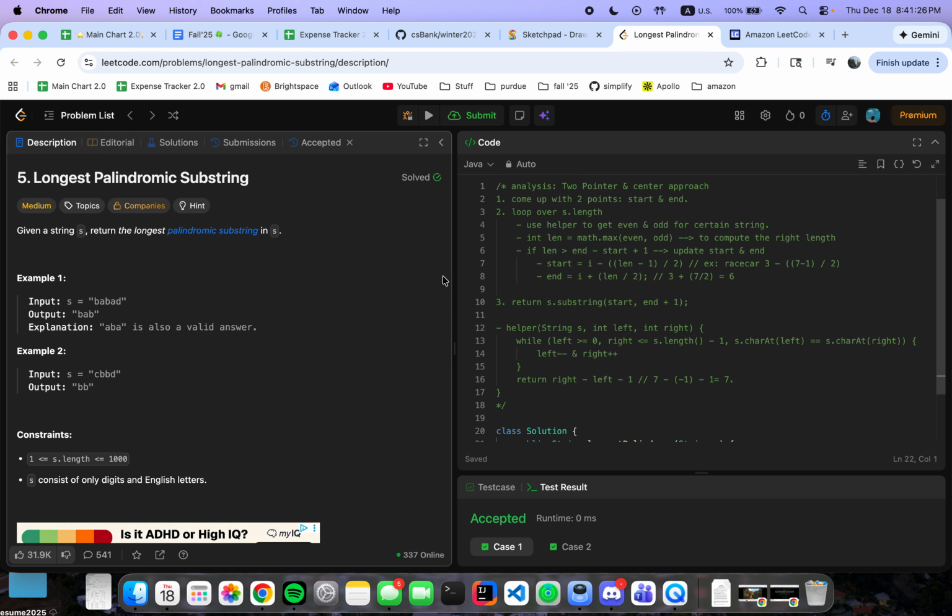So for each instance we are getting two different cases, even and odd, and from there we use Math.max to compute the right length among those two cases.